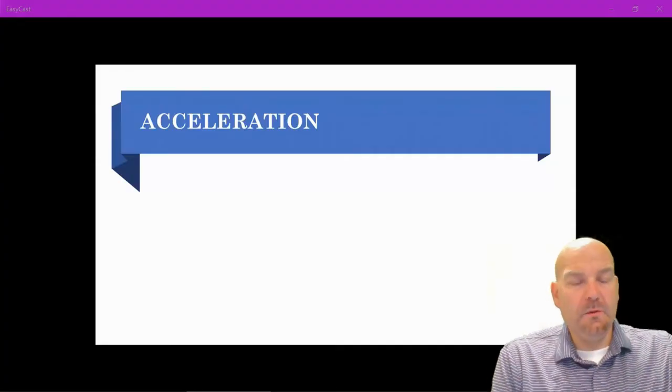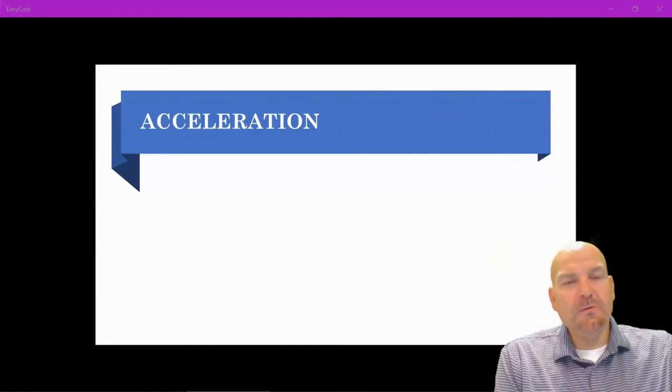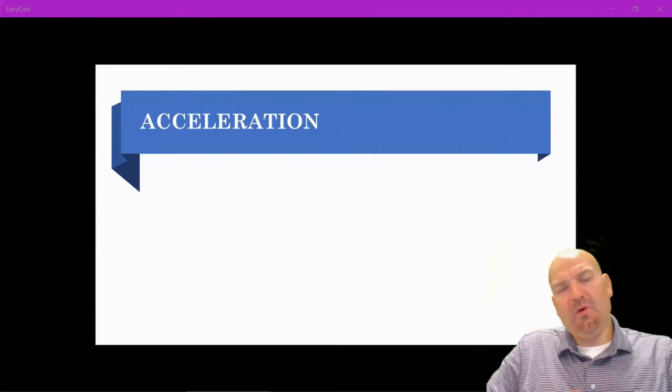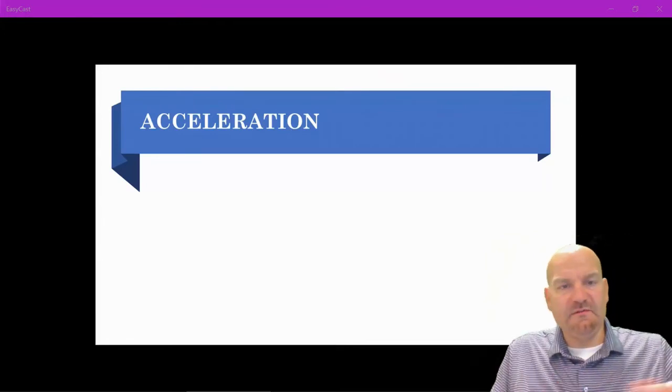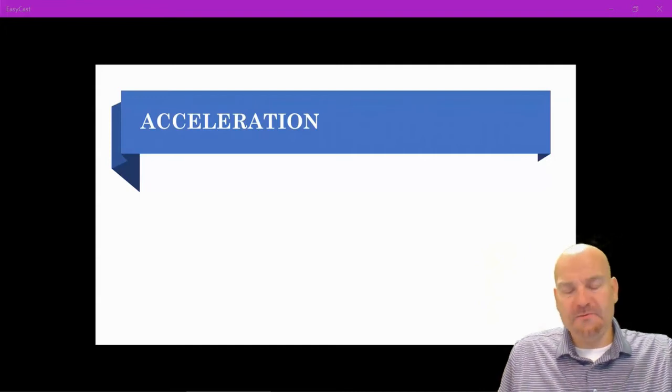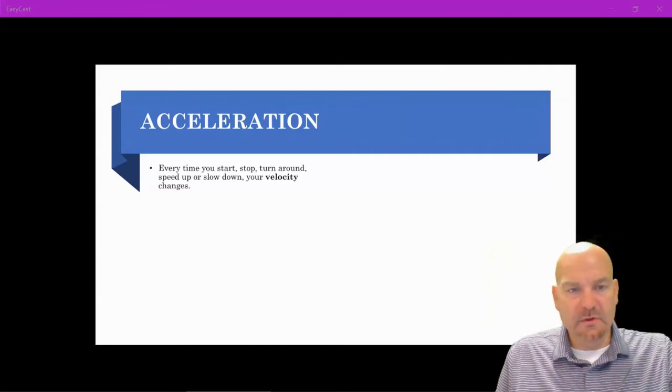Okay, so welcome back to Unit 1 of Kinematics here for AP Physics 1. In this video, we're going to focus on acceleration. What we've been talking about prior to this point is constant velocity, so our velocity is not going to change. But now we're going to talk about what happens when our velocity does change over time.